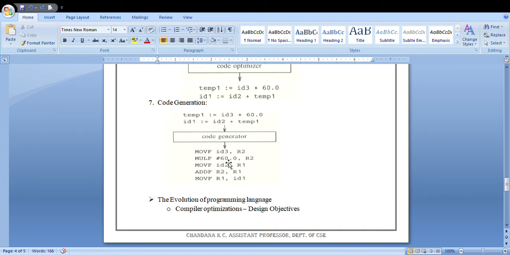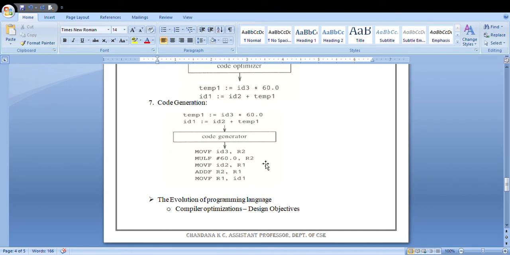So you are directly giving the immediate value as 60. You are performing multiplication operation for floating points. You are passing the immediate value as 60, along with that you are taking the R2 value. In your R2, the id3 value is previously present.